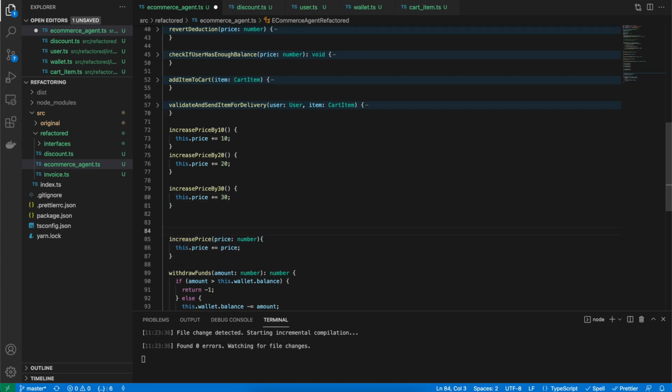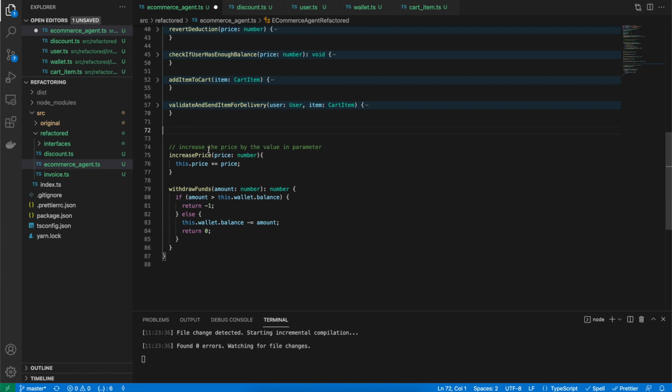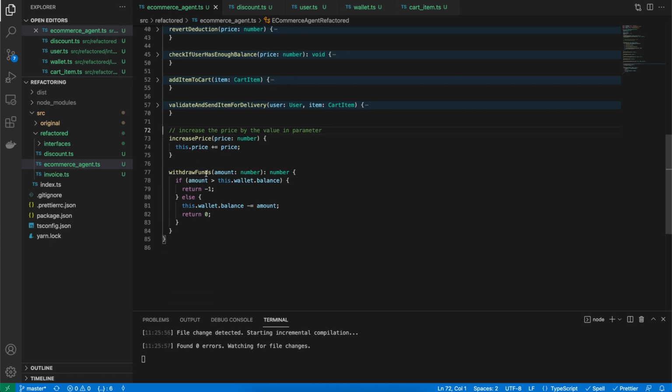And for example, you can just add a comment saying increase the price by the value parameter, maybe just a bit more explanation. Perfect. Now I can remove this. It looks much cleaner.